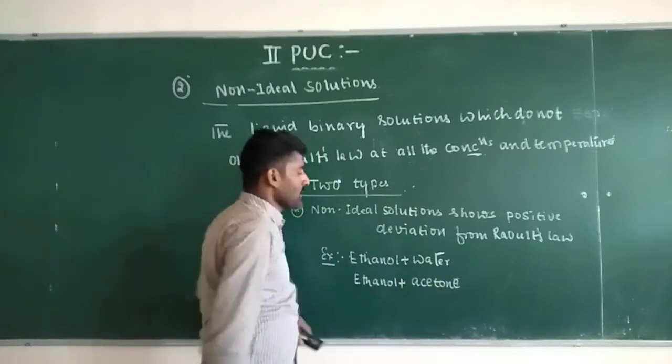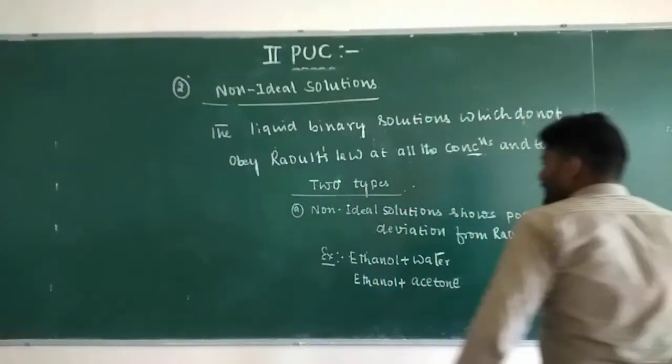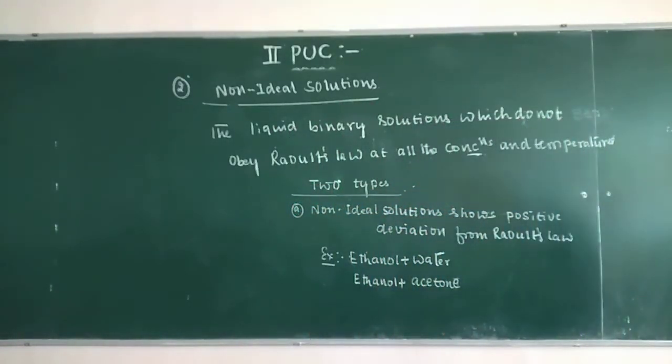Ethanol plus acetone is a non-ideal solution showing positive deviation from Raoult's law.